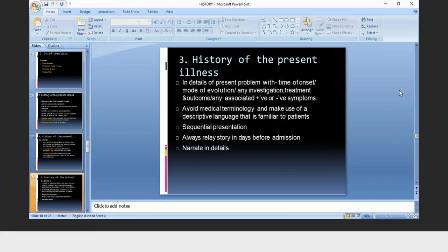In the third part, you have to avoid the medical terminology. There should be sequential presentation of the problems. Always relay the story in days before admission and narrate in details.